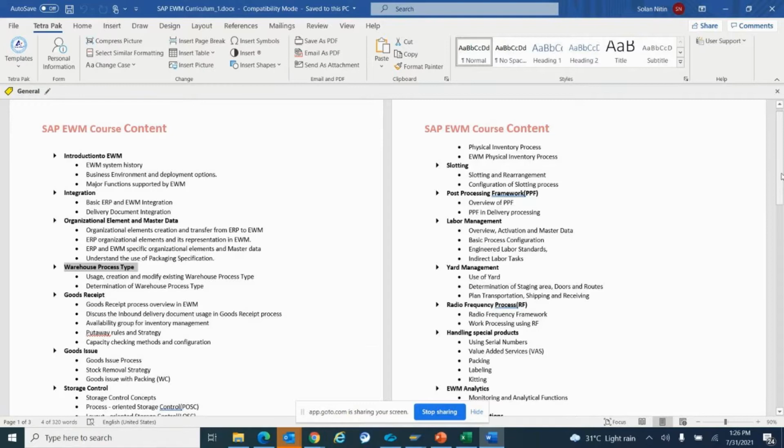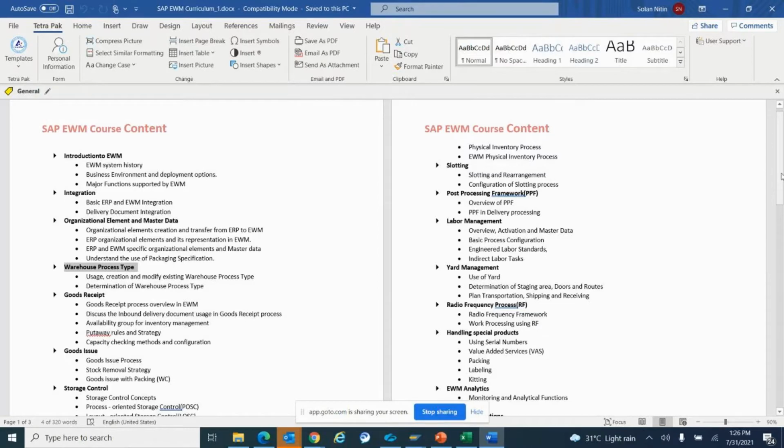Then kitting is another process that is more related to the production process. So in this case we have, you can say, four different operations. The material will first go to the first operation, where we are producing some semi-finished goods, and then it will move to the second operation, and from there it will again be converted into semi-finished two goods. Likewise, it will then move to the third operation and fourth operation in order to make the final finished goods. So this is the kitting process in short.